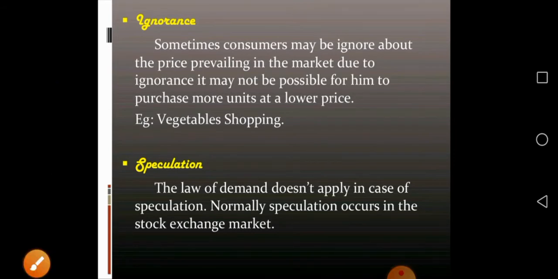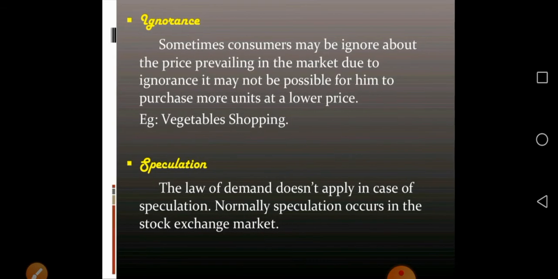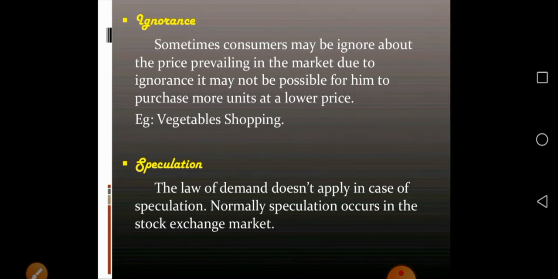Sometimes consumers may be ignorant about the price prevailing in the market. Due to ignorance, it may not be possible for them to purchase more units at a lower price. Example, vegetable shopping. If we have no knowledge about the increase in price of the vegetable, for example, tomorrow the tomato price increases but we have no knowledge about it, so we purchase fewer products because there is no knowledge about the increase in price of the particular product.